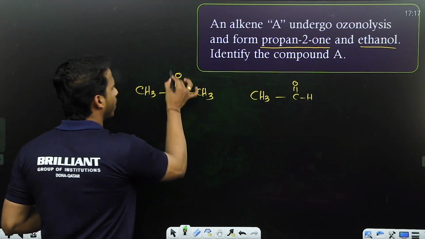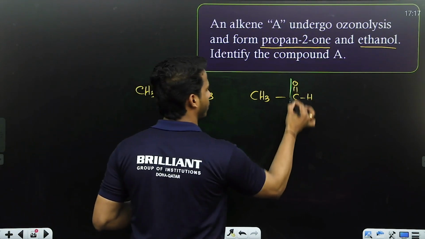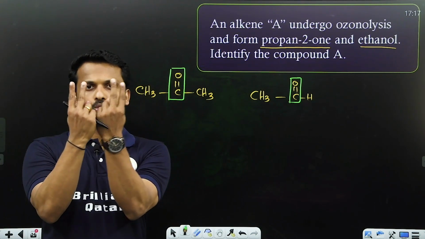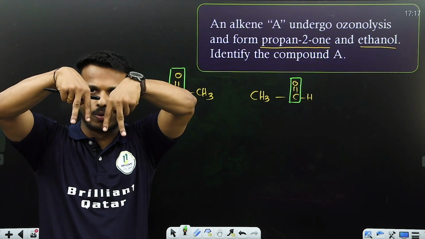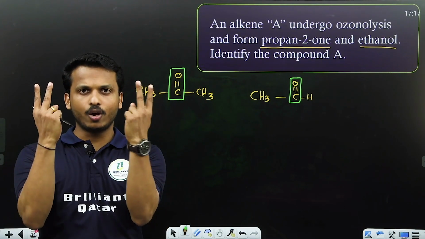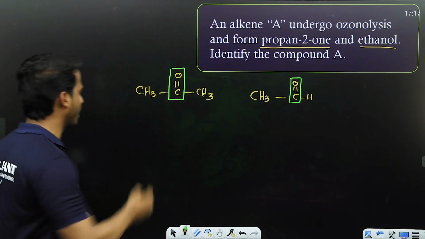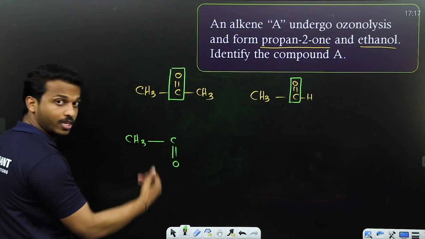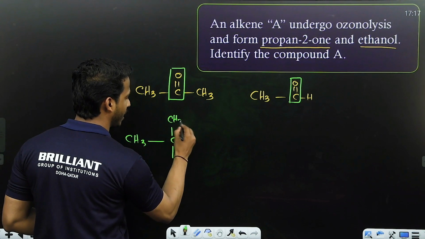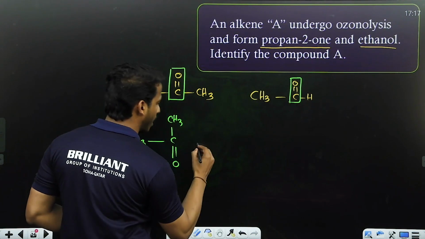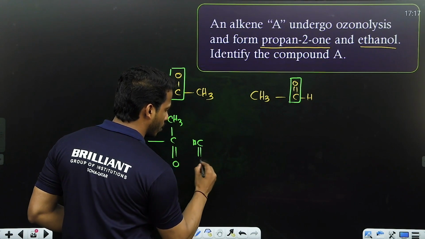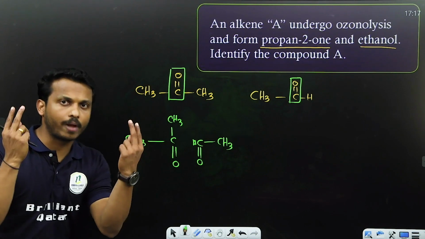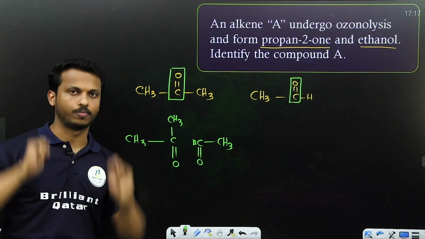Don't worry. You take the CO group of both of them. Bring the CO groups close and write down. Let me do that. CH3, first compound. CO, I brought it closer and write down. The other CH3 right here. This CO, let me bring very close. This CHO, I'll draw like this, and one CH3 is there. So what I did here: bring the CO groups close, write down.